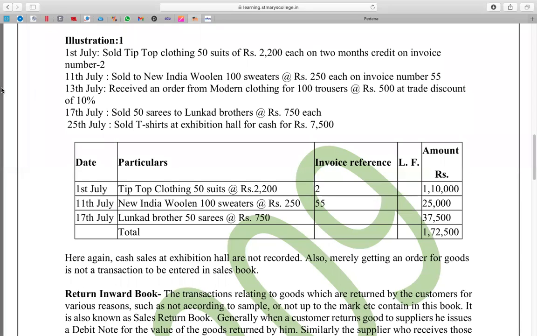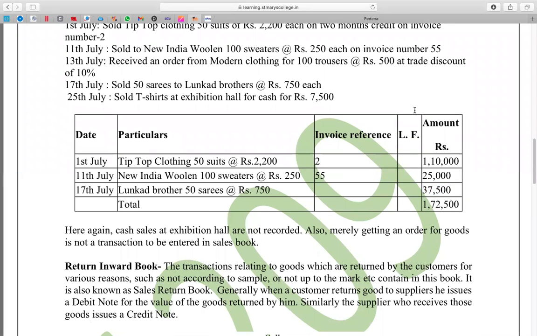Let us bring this and drop here. 17th July, right in the date column. Sold to Lunkad Brothers. Lunkad Brothers is the customer. Write his name in the particulars column and the details of sales to him. 50 saris at 750 each. The amount comes to 37,500. Okay.